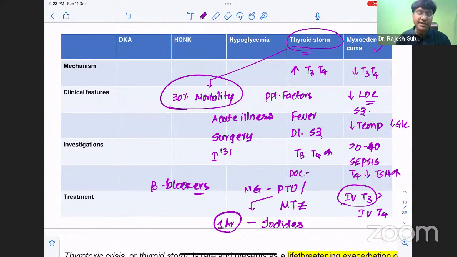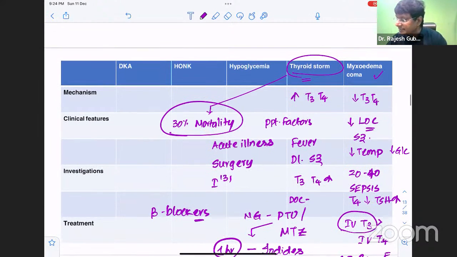There is hyponatremia, so hypertonic saline should be given. And there is very severe hypothermia, right? Temperature may go even up to 23 degrees centigrade. Whenever the temperature reduces to less than 30 degrees, external warming should be given. Why? Because when body temperature falls below 30 degrees, it can result in cardiovascular collapse. So external warming definitely should be given.